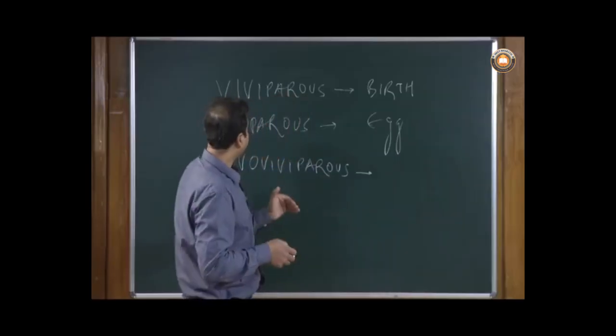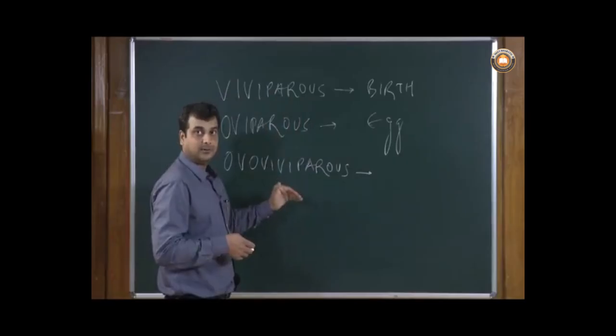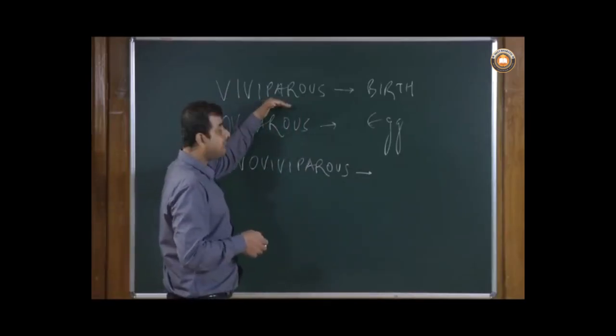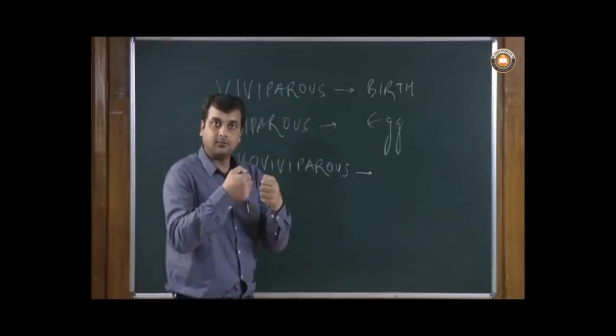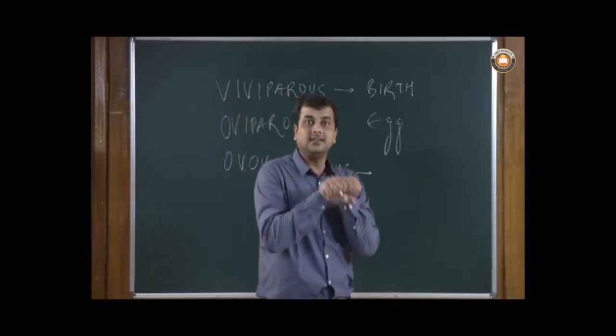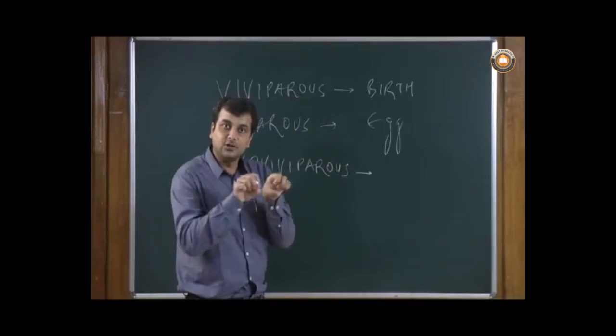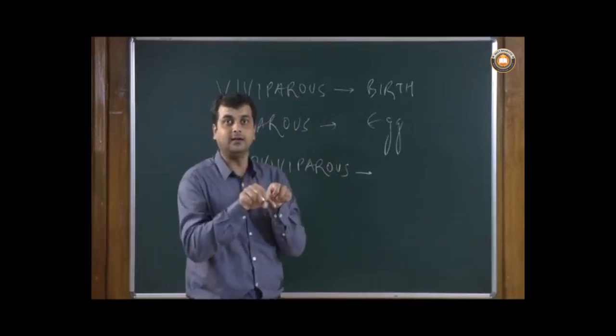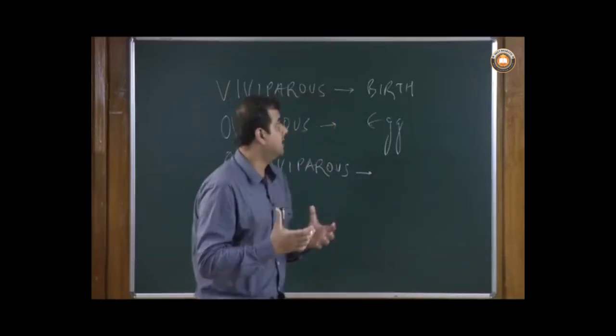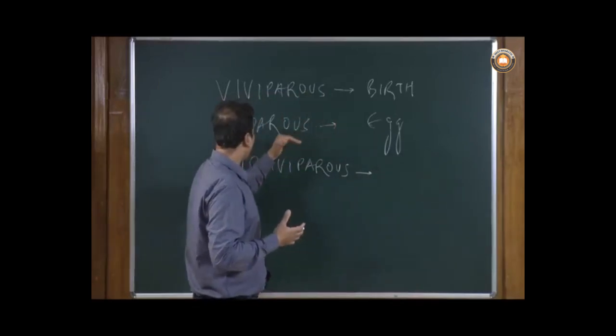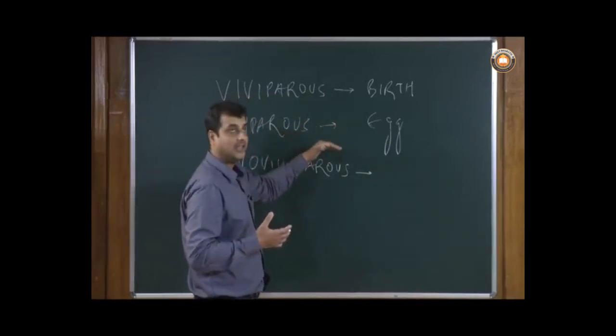So the basic difference between all these species: the viviparous animals have connectivity. We call it the connection in the body, where the fetus, the young one, is getting nutrition, some nourishment from the mother's body. While in case of oviparous animals, there is no connection as such.